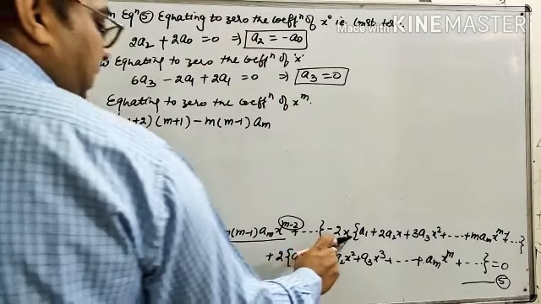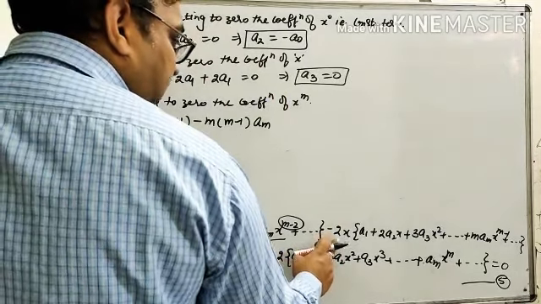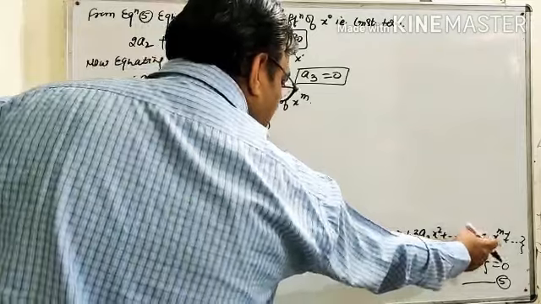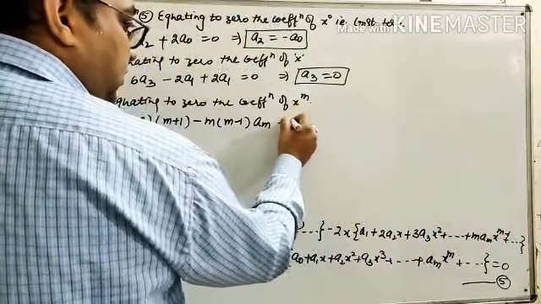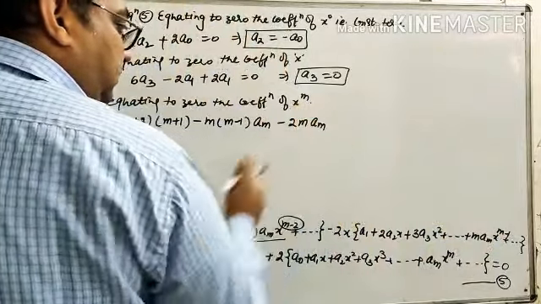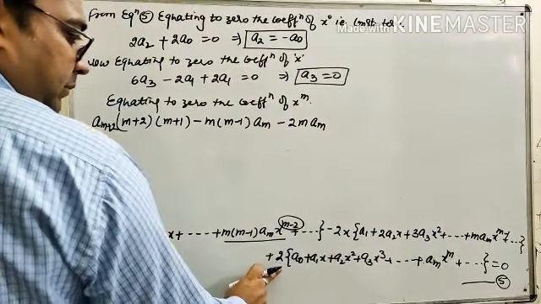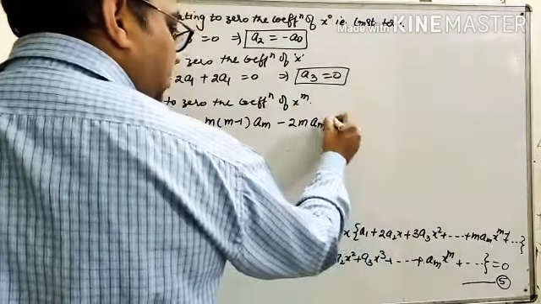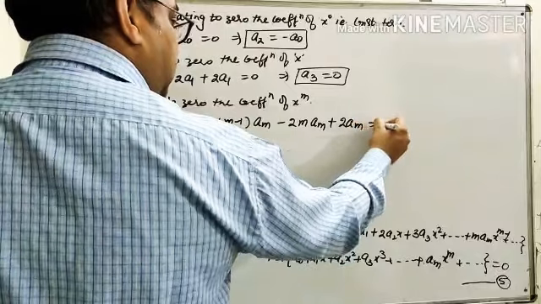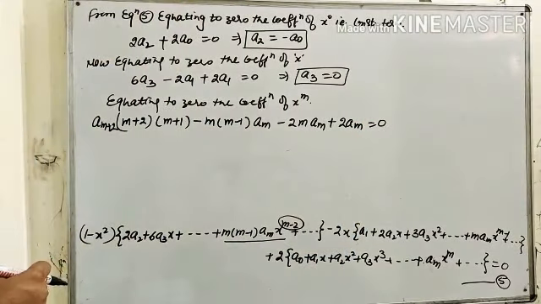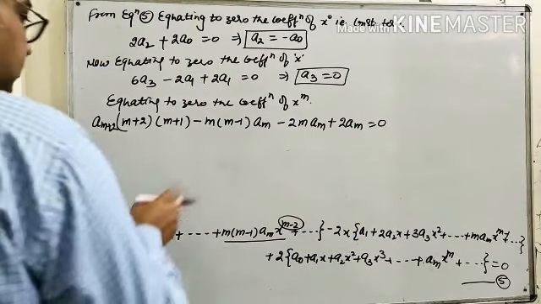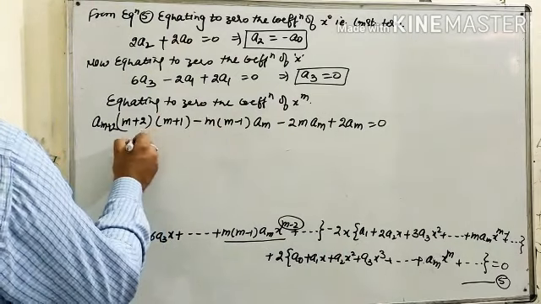Now when we multiply by minus 2x, we get the coefficient of x raised to power m, that is minus 2m am. And when we multiply by 2, this is 2am, which is equal to 0. Now simplify it.